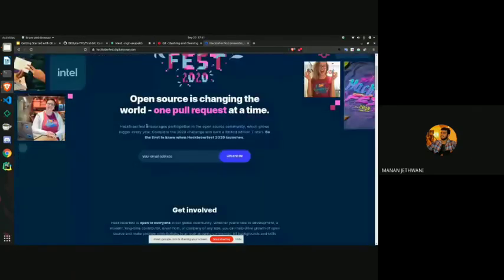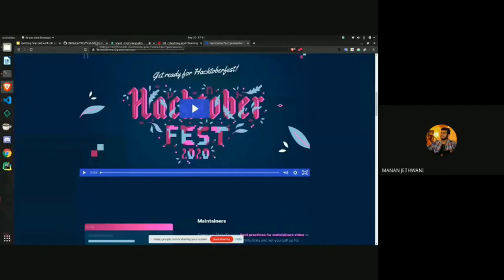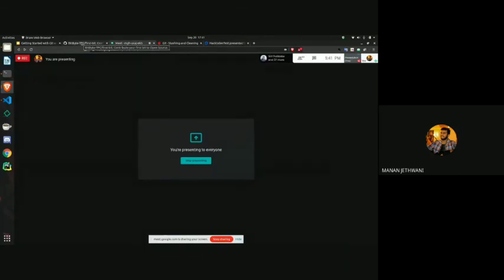For this Hacktoberfest, you just need to make 4 pull requests under your account. Last year, many of my batchmates made it, and they received a free T-shirt and stickers, and it is free of cost. You just have to make 4 pull requests. It doesn't have to get merged or anything else.